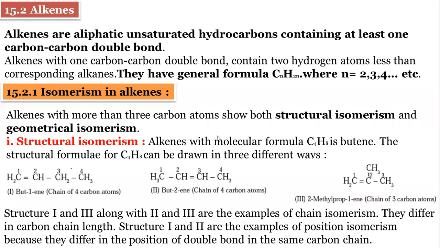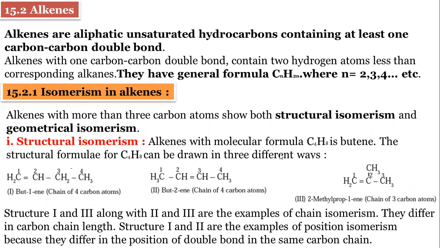This isomerism we also discussed in chapter number 13. Once again, these two examples are given of structural isomerism. The alkene with molecular formula C4H8 is butene.